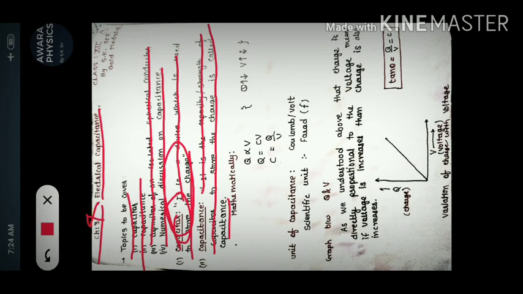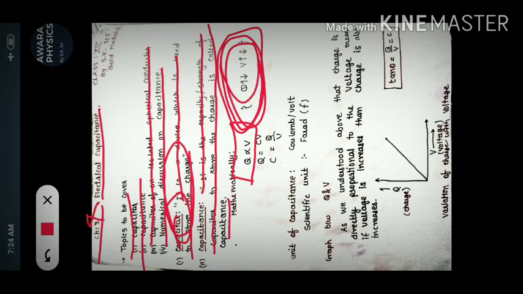Mathematically, Q is directly proportional to V, means if you supply charge to the given object, a corresponding amount of voltage is produced there. Means an increase in voltage also increases the charge, and a decrease in voltage also decreases the charge.